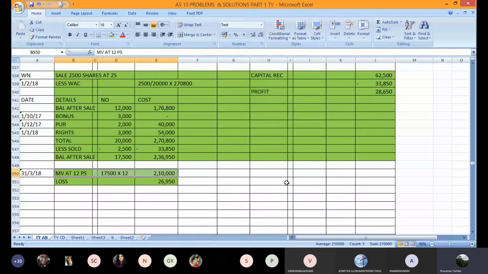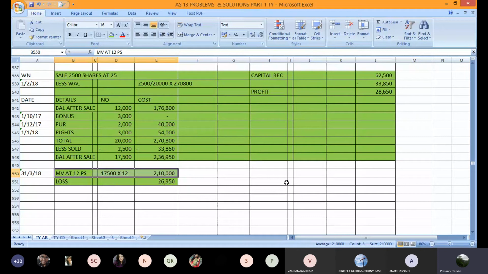And if you are holding it for less than a year, or where your intention is to hold it for less than a year, it becomes a current investment. Now in this case, why are we calling it a current investment? If you see his transaction, he is not simply buying the shares and sitting on them for a long term. He is buying the shares and in a short period of time, he has sold the shares also. Out of the opening balance, twice in the year he sold some shares. Then he again bought shares. There was a second sale also in the same year.